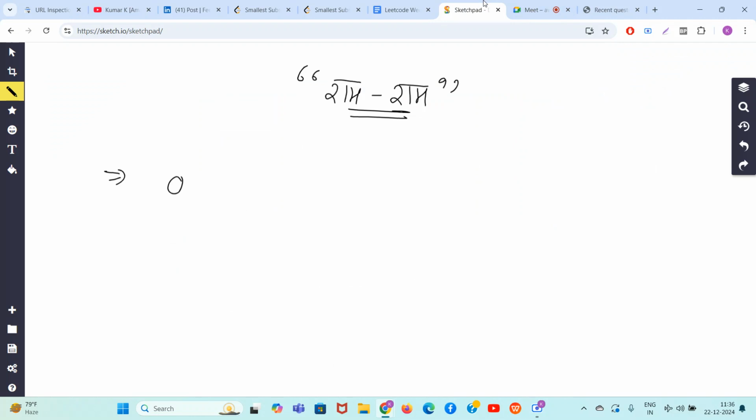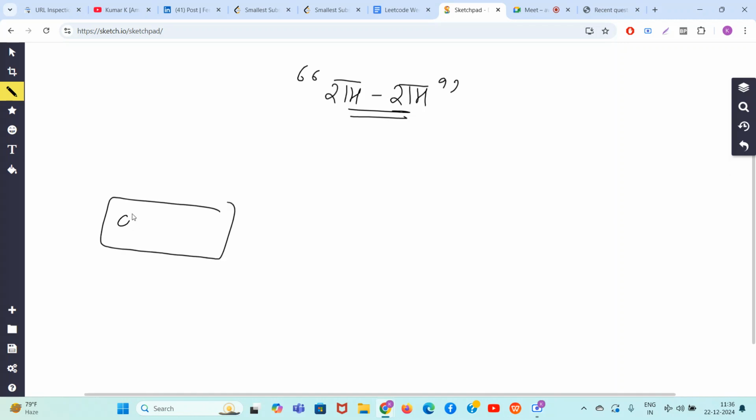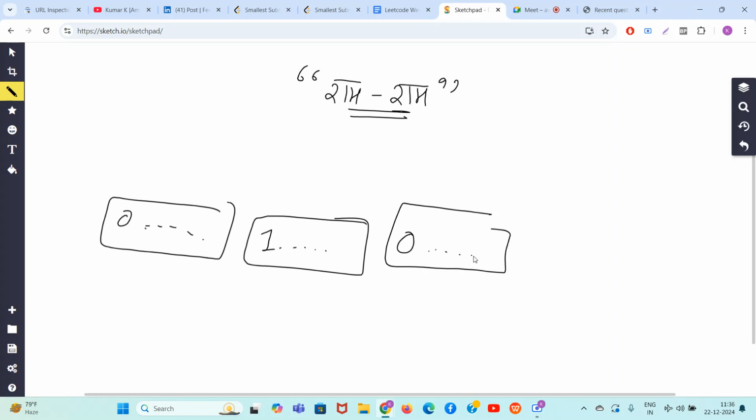Okay, so what I'm trying to show you is, let's say this is my string. A string is nothing but blocks of zeros and ones, right? Zero, one, or it might start with a one block, something like this. There are many blocks of zeros and ones.